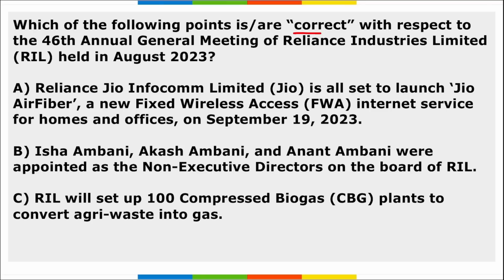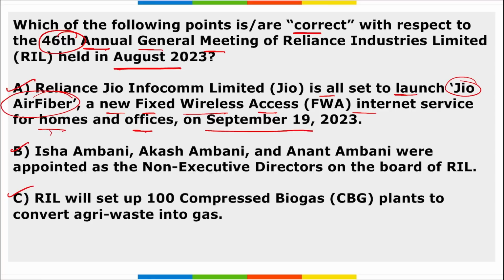Next, which among the following are correct with respect to the 46th annual general meeting of Reliance Industries Limited held in August? If we look at the options, all these three options are correct here. Reliance Jio is all set to launch Jio Air Fiber. It is a new fixed wireless access internet service for homes and offices. It will be launched on 19th of September, so correct.